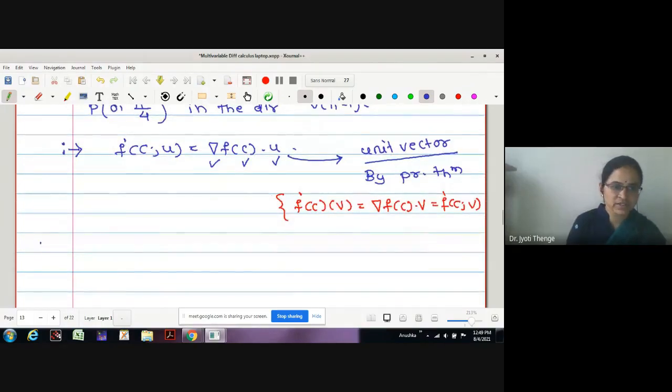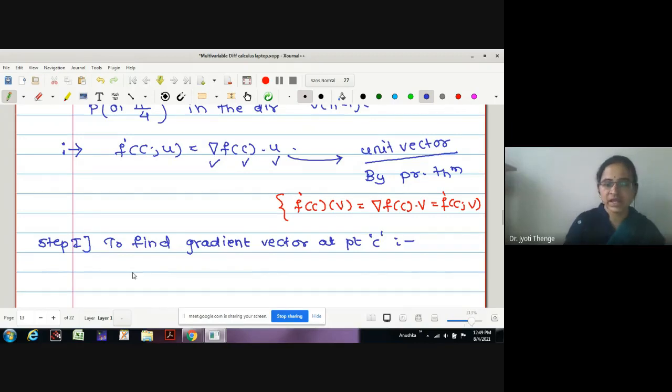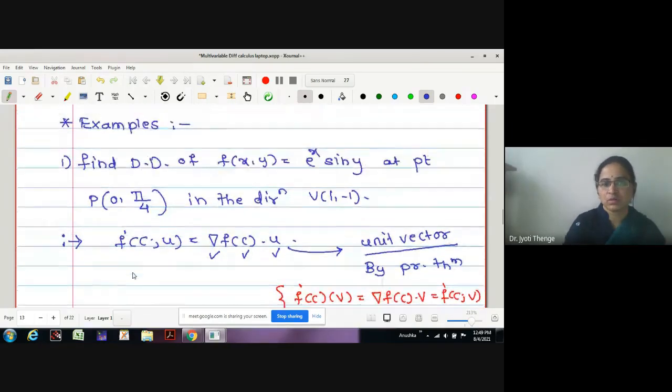Step 1: to find the gradient vector at point C. Now what is the nature of the function here?